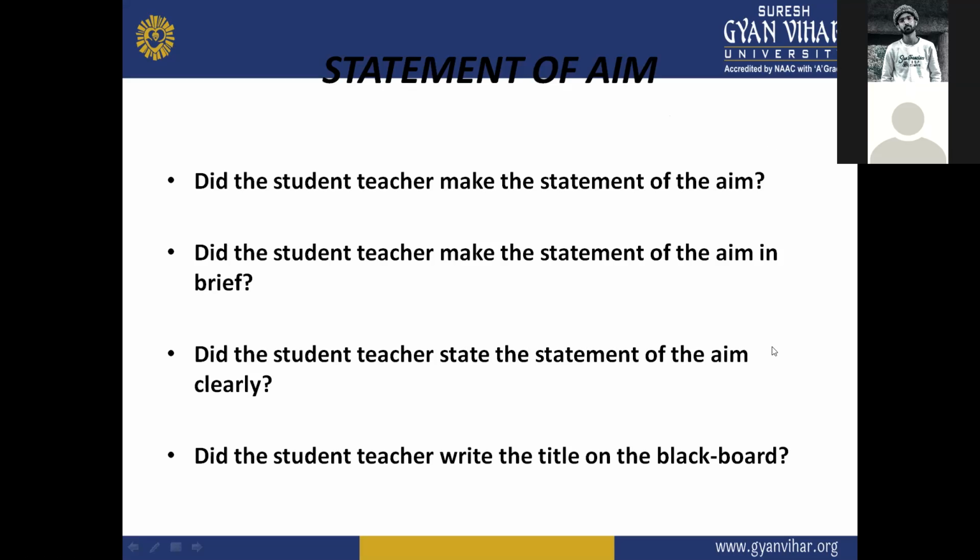Okay, I want to take the answer from Vinod. Vinod, unmute yourself and answer. Now he is not here. He just left his phone, or I don't know, laptop. Sakshi, yes ma'am. Yes, please answer the third question, statement of aim.